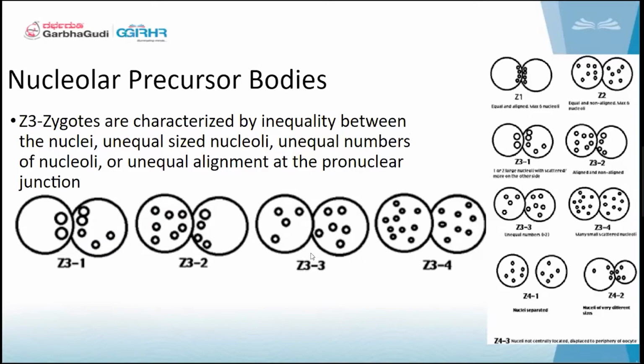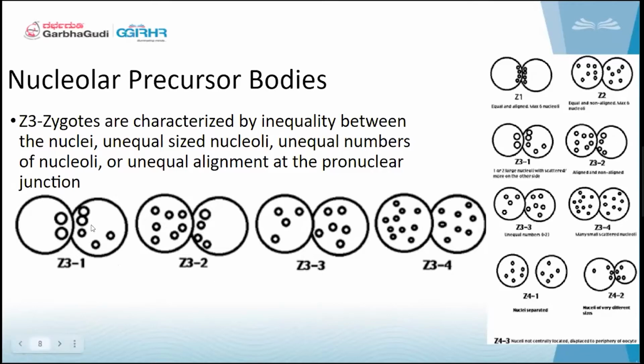But for 3 and 4, they have graded this way against the earlier 1, 2, 3, 4 grading. Based on the lab, there are different kinds of grading, and this way also people will grade. In Z3 we have categories 1, 2, 3, 4.